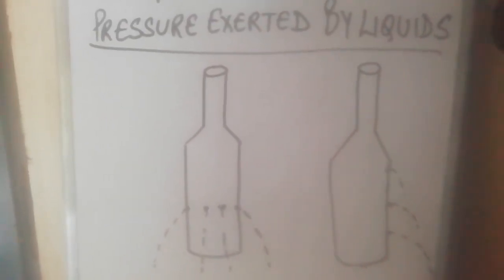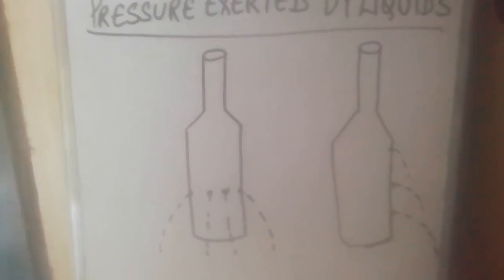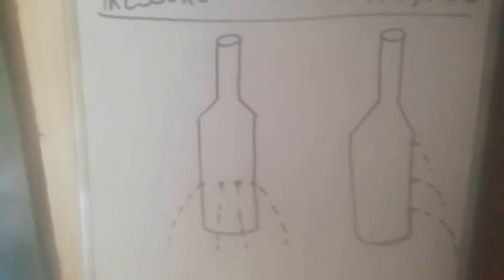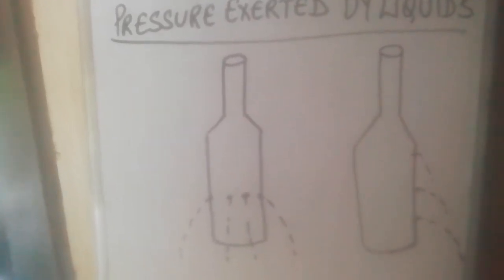Air is all around us. This envelope of air around us is known as the atmosphere. It extends up to many kilometers above the surface of the earth.